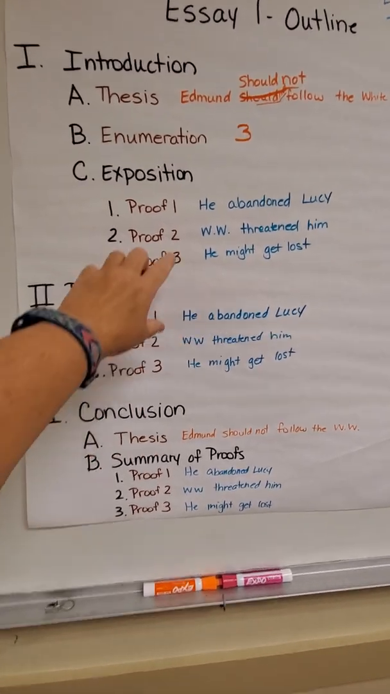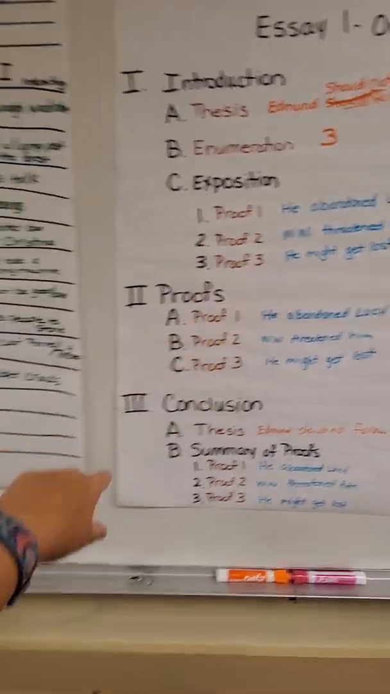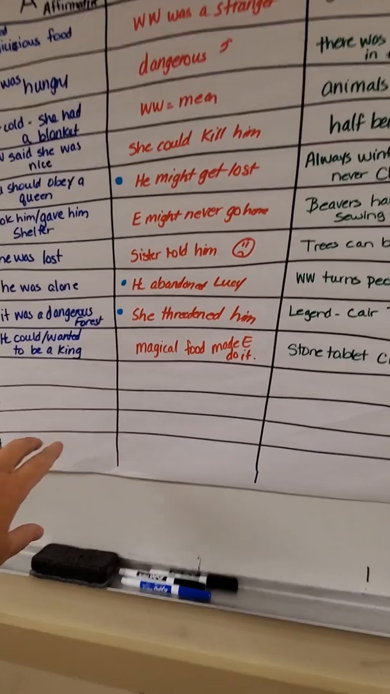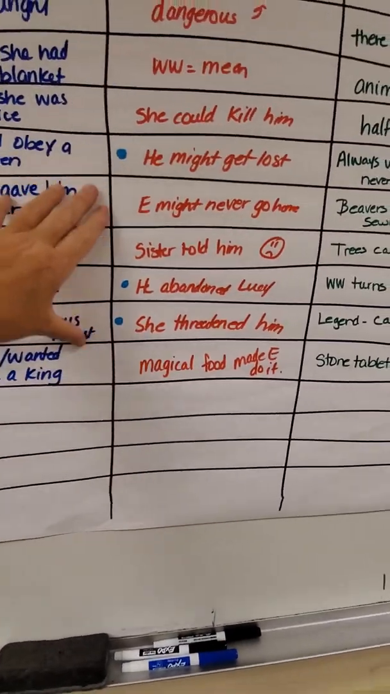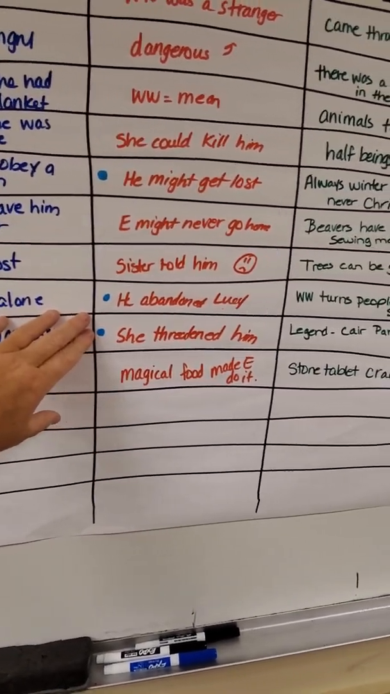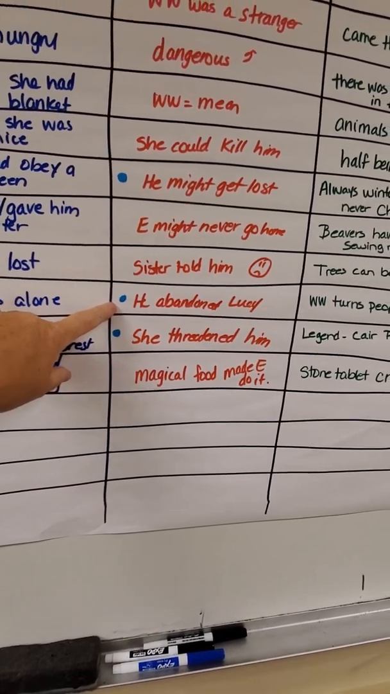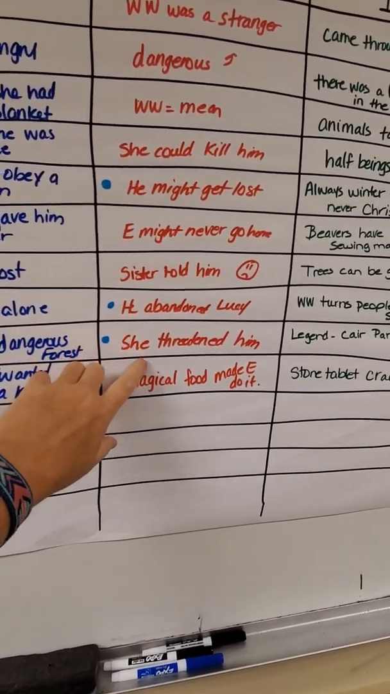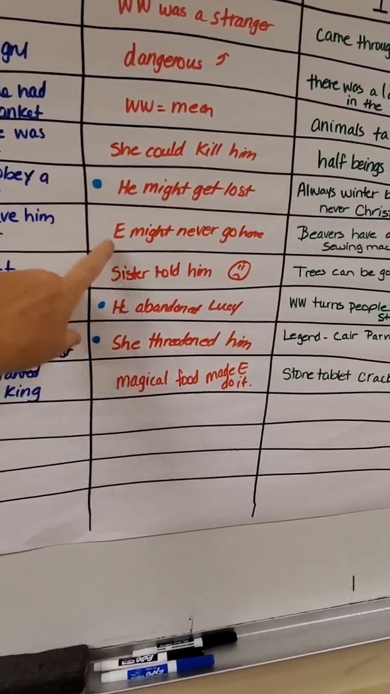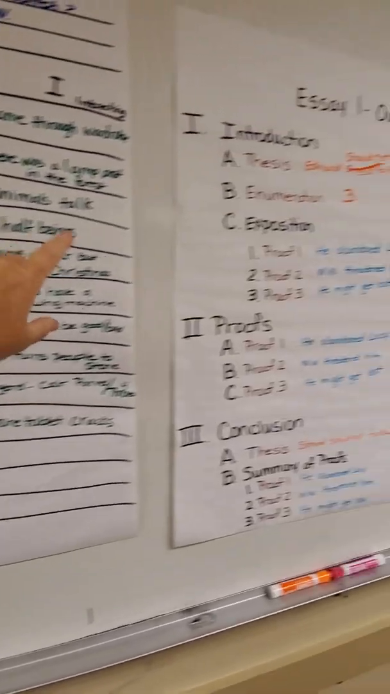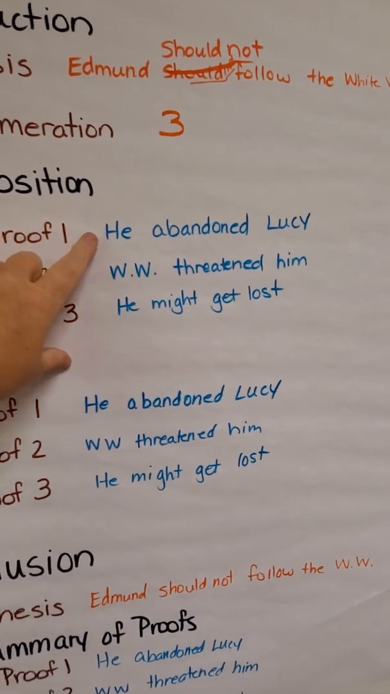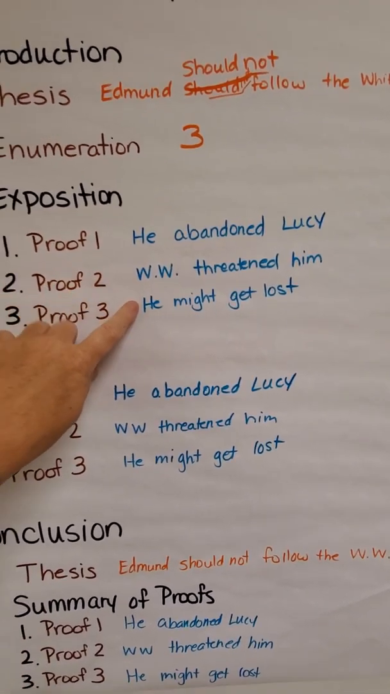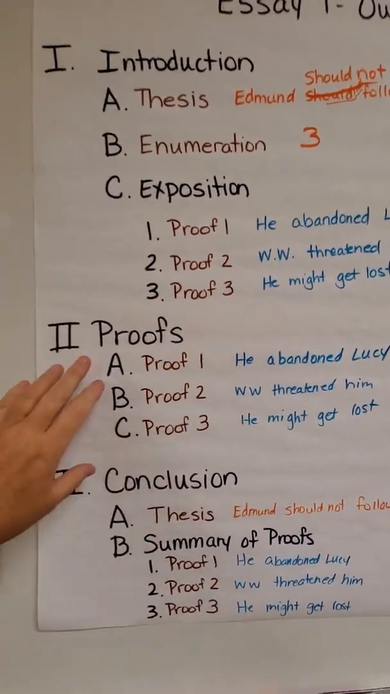And then we had to come up with our 3 proofs. Using our A and I chart, we decided these were our 3 proofs. First we would say, he abandoned Lucy. Then we would say, the White Witch threatened him, and that he might get lost. So we wrote that over here: he abandoned Lucy, the White Witch threatened him, he might get lost. Then we come down to our actual proofs.